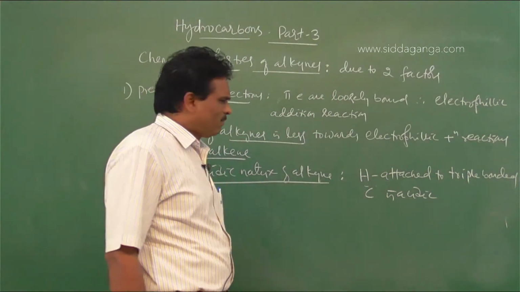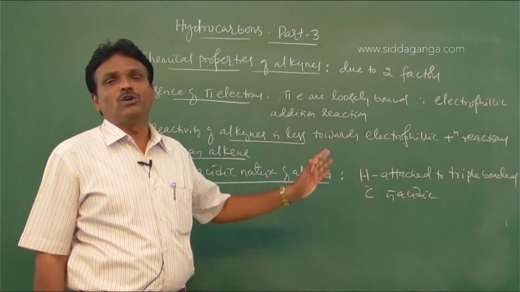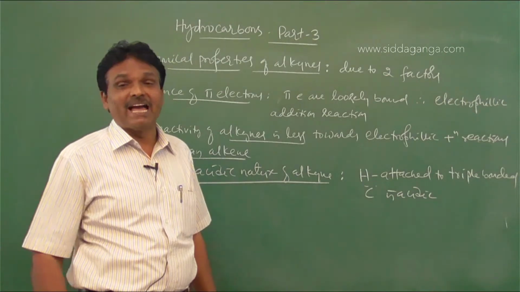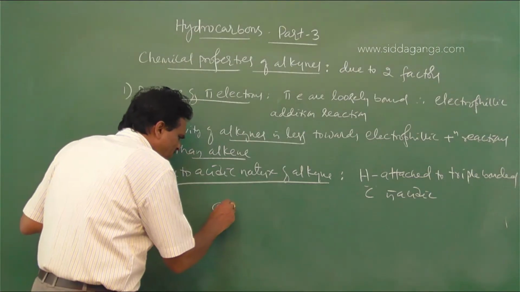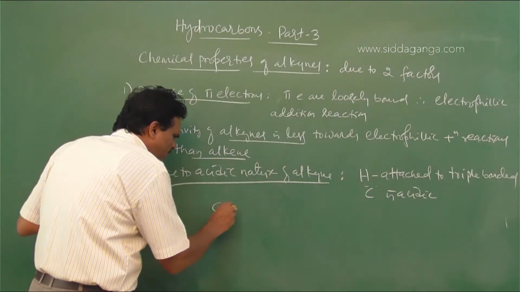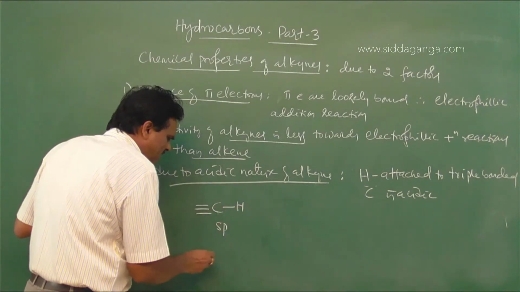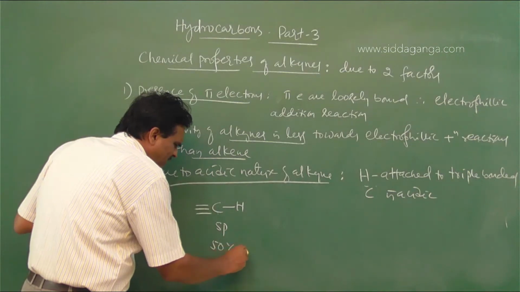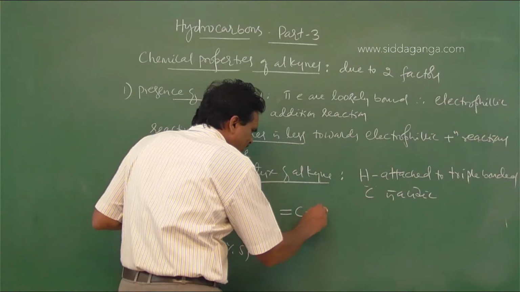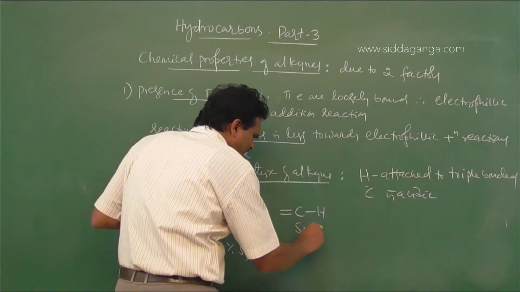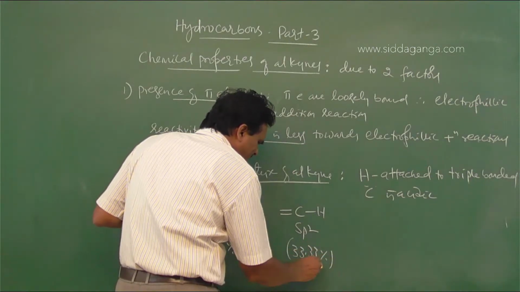Since S electrons are closer to the nucleus of carbon than P electrons, we know that triple bonded carbon is sp hybridized, so 50% S character. In case of alkenes, carbon is sp2 hybridized, so 33.33% S character.